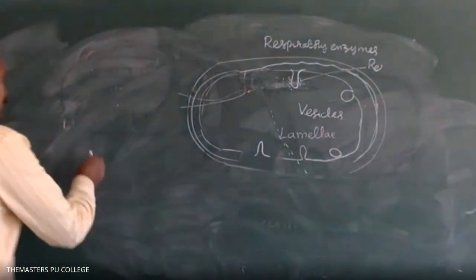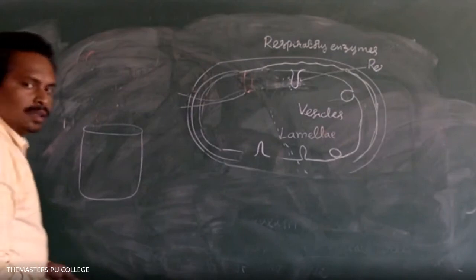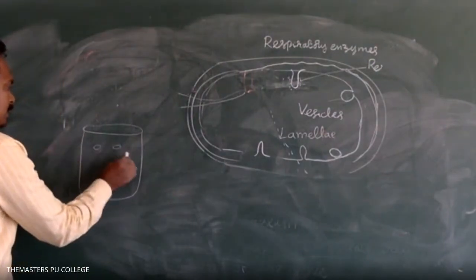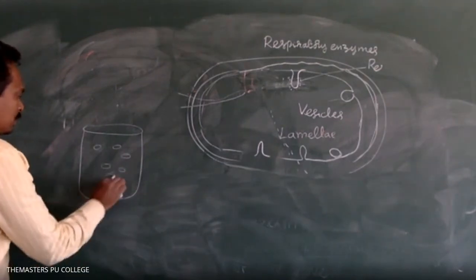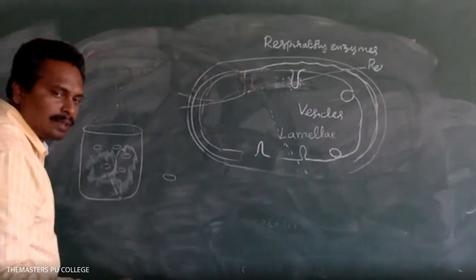For nutrition, during absorption of the food material. Suppose Lactobacillus is present in milk, it turns it into curd. Yes, that is involved in the conversion of milk into curd.